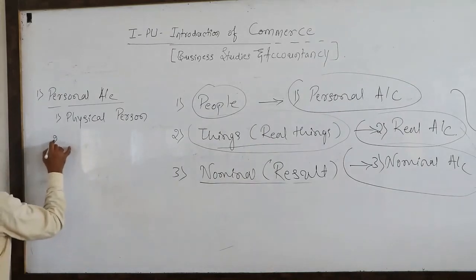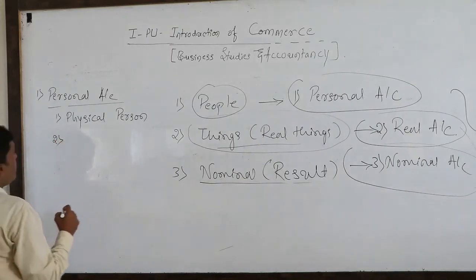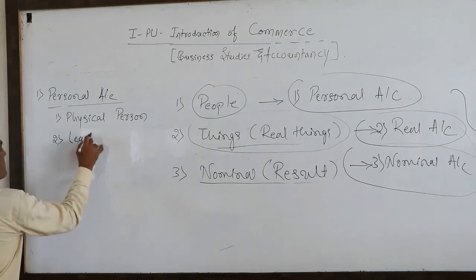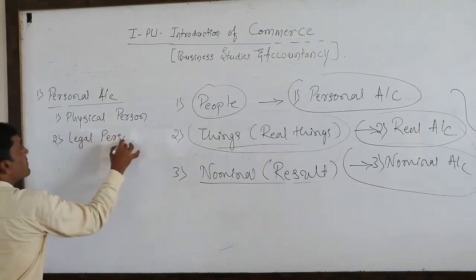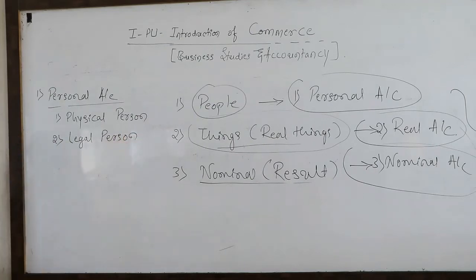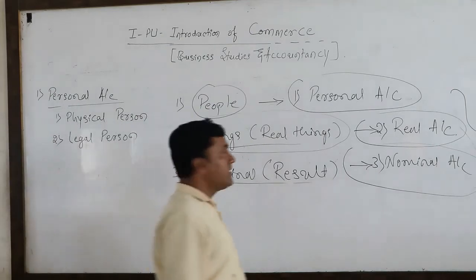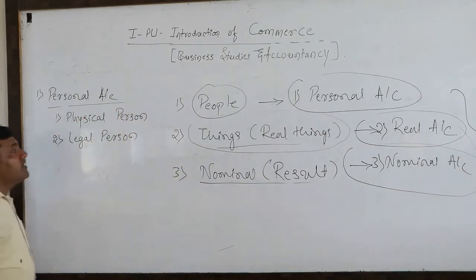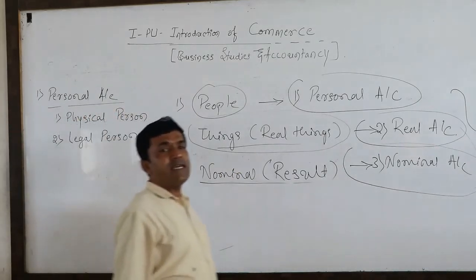Then the second unit, that is legal person. The first is physical person, the second is legal person. What are legal persons?